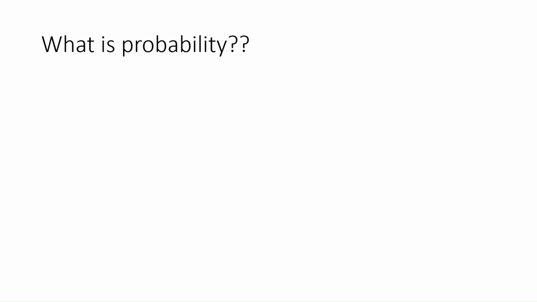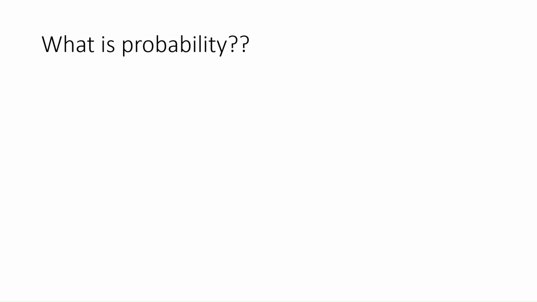Whenever we do any random experiment like tossing a coin or rolling a dice or picking a ball from a bag, we don't know what will happen, right? We don't know beforehand what the outcome of that event will be. That is why these types of events are called random events or random experiments. But probability helps us measure the chance of each possible outcome.